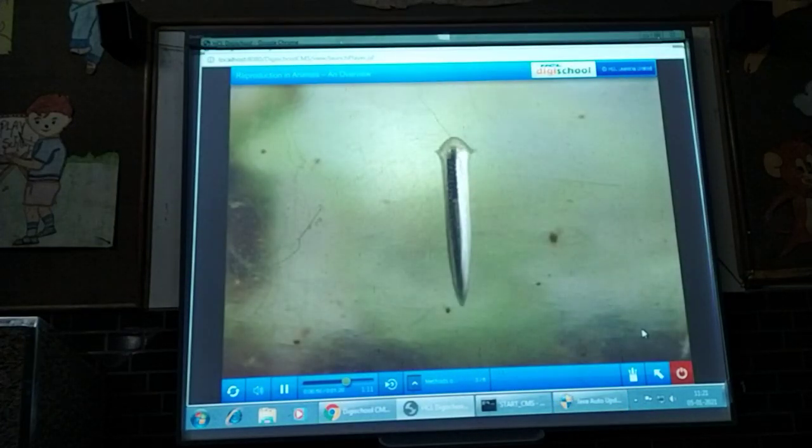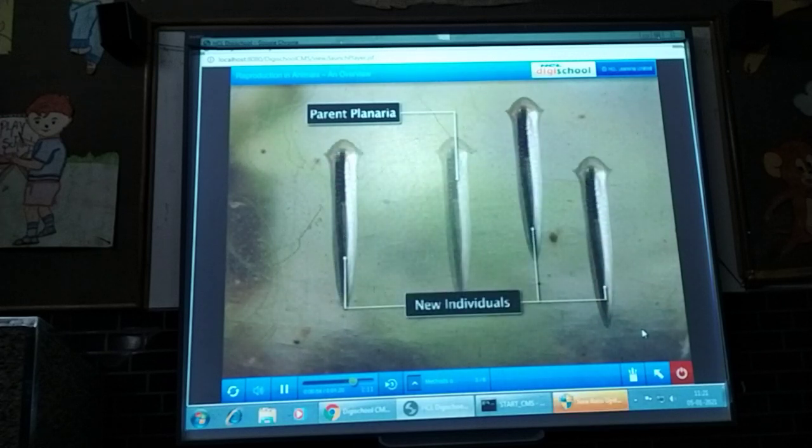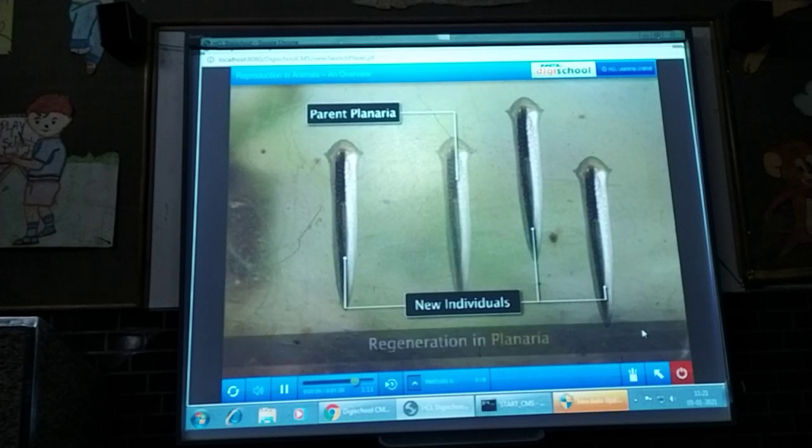In worms such as planaria, if the parent's body gets fragmented into two or more pieces, each fragment grows into a complete organism. This process is called regeneration.